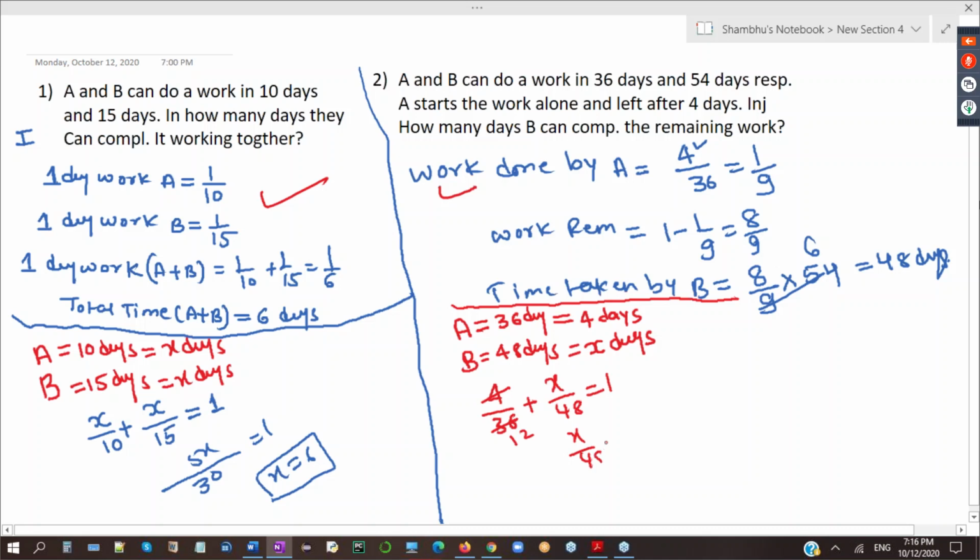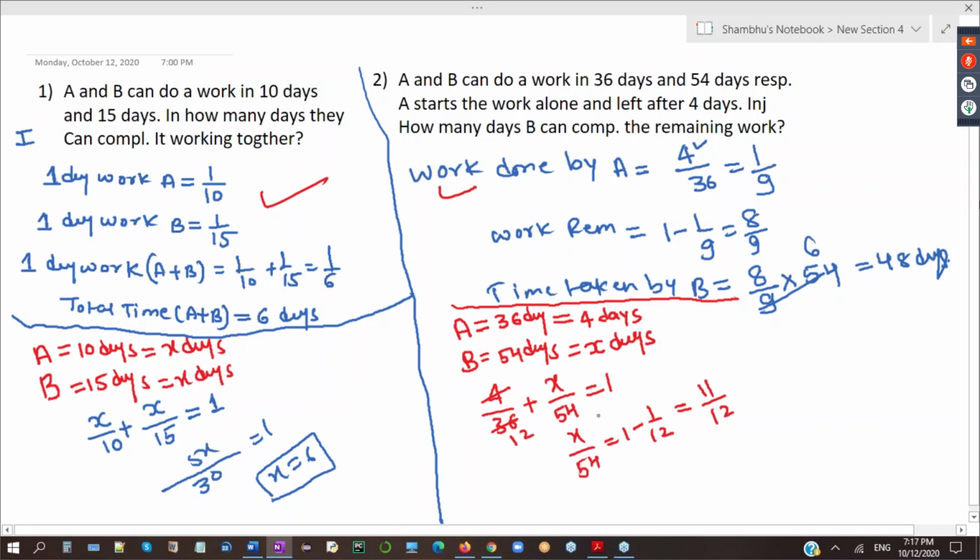LCM is 12. So X by 48 equals 1 minus 1 by 9, which is 8 by 9. Sorry, it is 54.